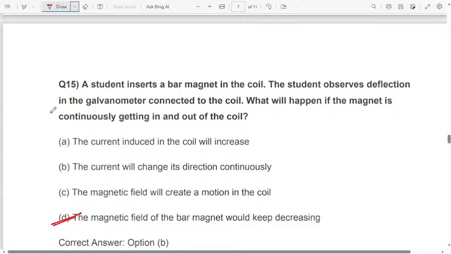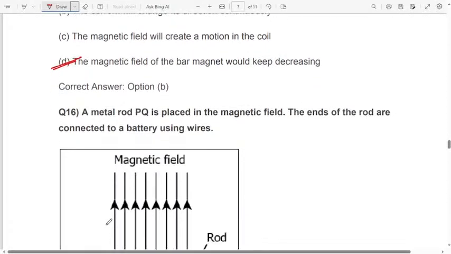See, when you insert a bar magnet into the coil, then you will observe a deflection in the galvanometer. Then if the magnet is continuously getting in and out of the coil, what will happen? The magnetic field of the bar magnet would keep decreasing. The magnetic strength will decrease because of the continuous movement of the magnet in and out of the coil. Remember, easy questions.